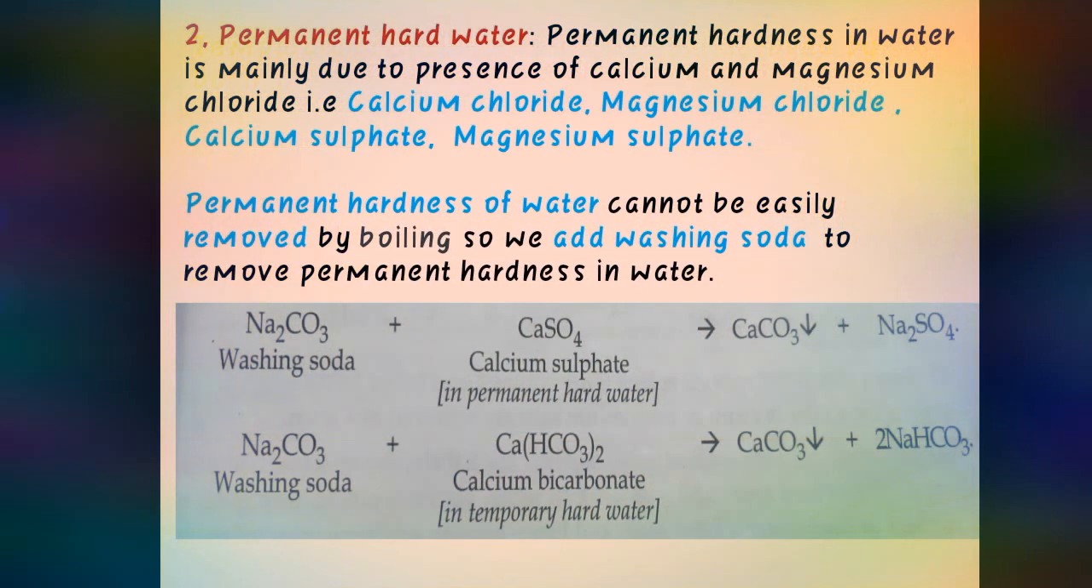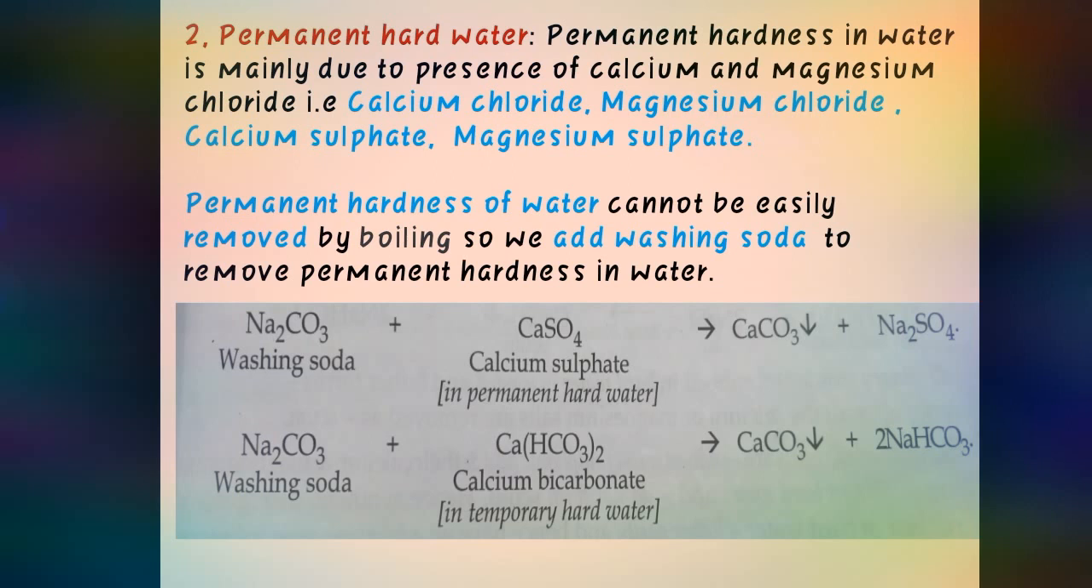Next is permanent hardness in water. Earlier we have seen temporary hardness, which we remove by boiling. Now whenever there is permanent hardness in water, that will be due to the presence of calcium and magnesium chloride and sulfate. So calcium chloride, magnesium chloride, calcium sulfate, magnesium sulfate. All these four are responsible for the permanent hardness of water, and it cannot be easily removed by boiling. Suppose you want to remove this permanent hardness by boiling, it cannot be possible. Somewhat, but not totally.